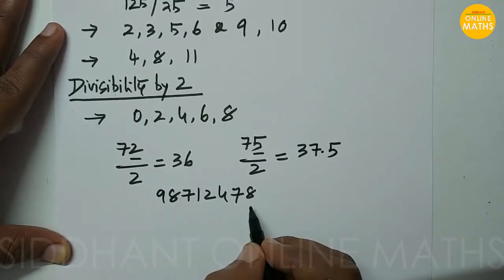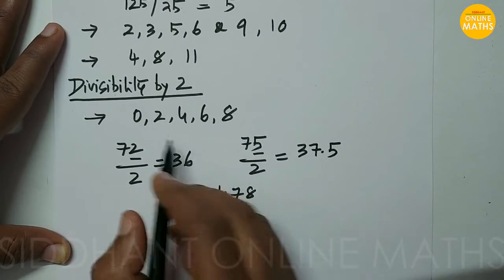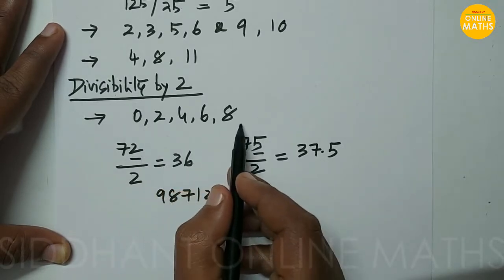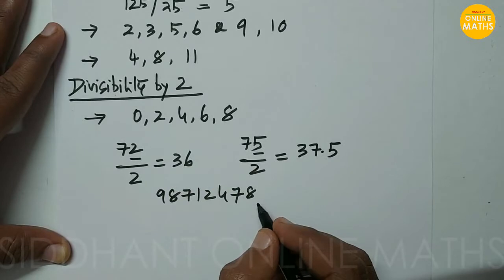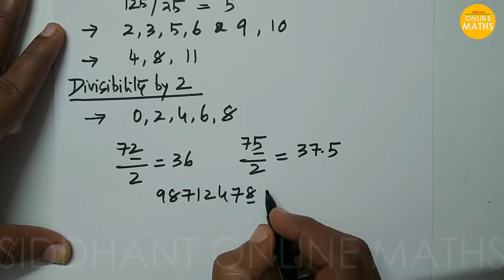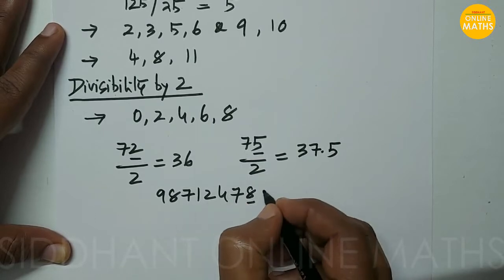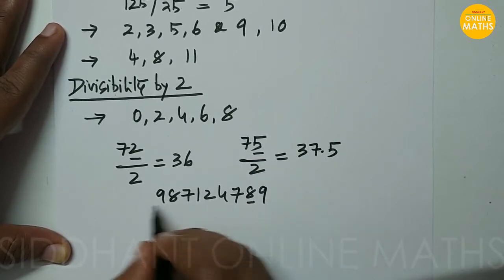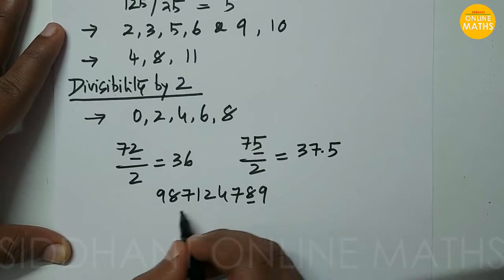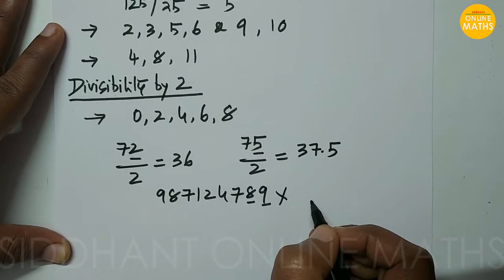If you want to know whether it is divisible by 2 or not, we can easily say that the unit place digit is 8, so this number will be divisible by 2. Suppose it ends with 9, then we can say that the number is not divisible by 2.